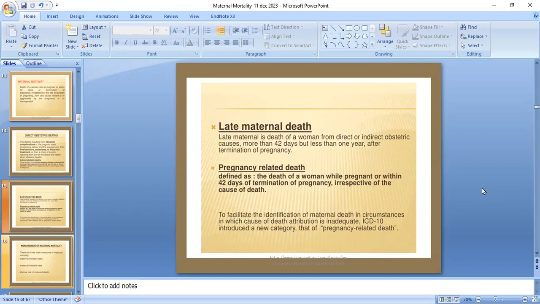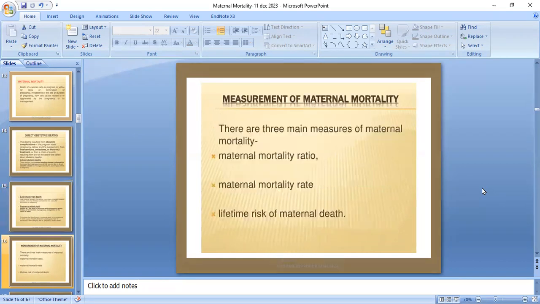So what is pregnancy-related death? It is defined as the death of a woman while pregnant or within 42 days of termination of pregnancy, irrespective of the cause of death. To facilitate the identification of maternal deaths in circumstances in which cause of death attribution is inadequate, the International Classification of Diseases, tenth revision, introduced a new category, that is pregnancy-related death.